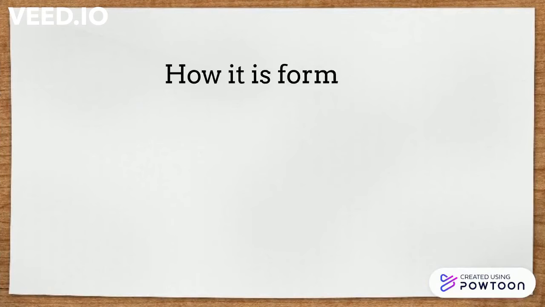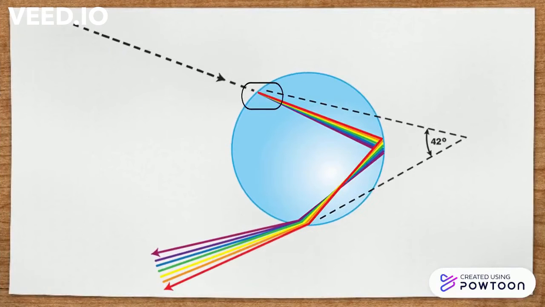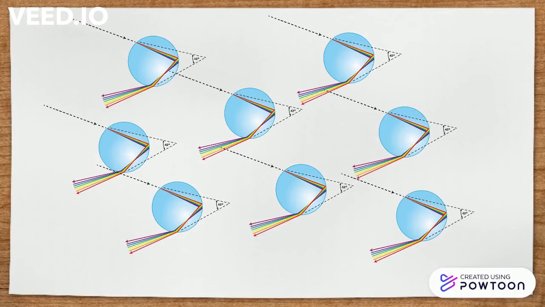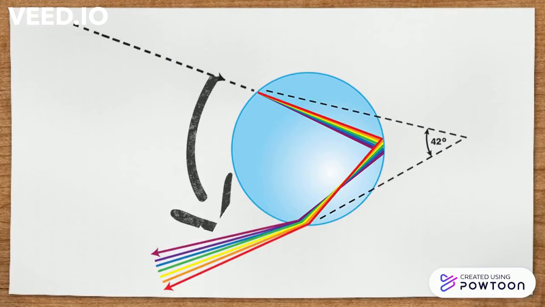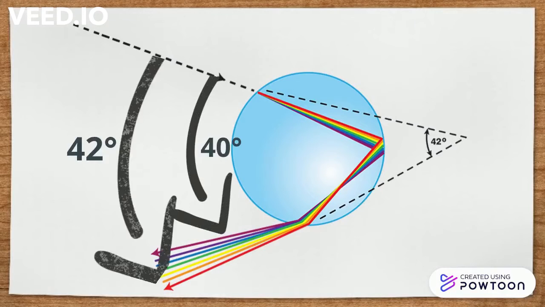Now let's see how it is formed. When the sunlight passes through the water droplet, it starts dispersing inside. Then it gets internally reflected at its surface and emerges out by undergoing refraction again. A similar process occurs in other droplets. The emergent rays are intensely visible when the angle between the sun and the emergent rays is from 40 degrees for violet to 42 degrees for red, and others in between.